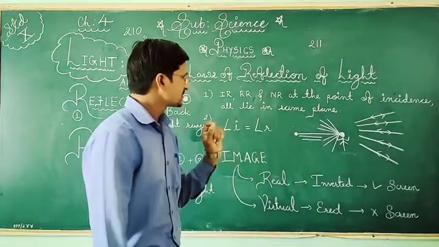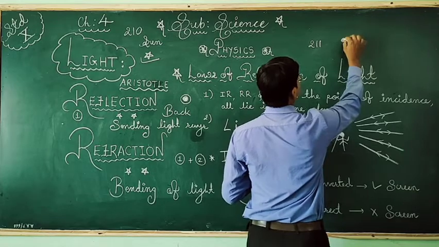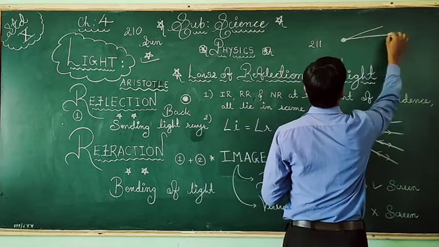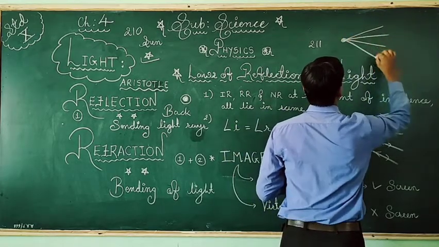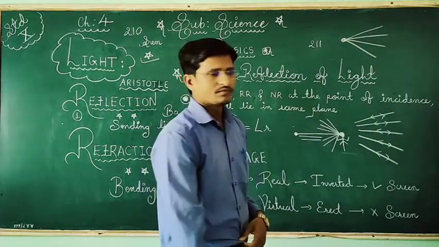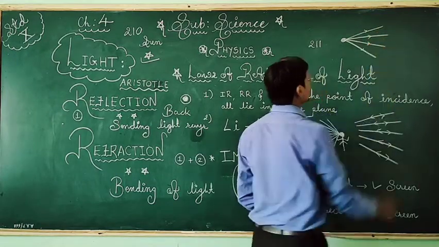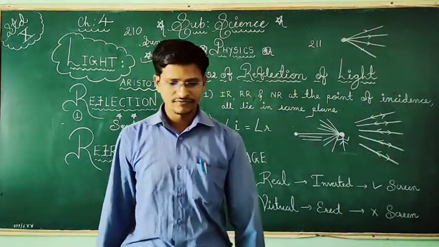And one is the beam of light from one point. So this is how the rays of light form.